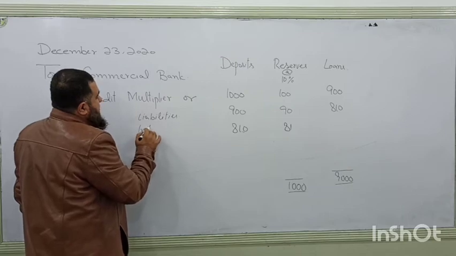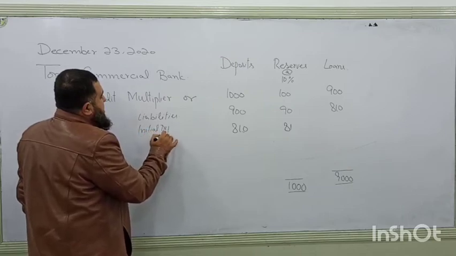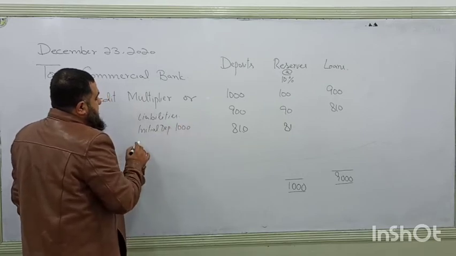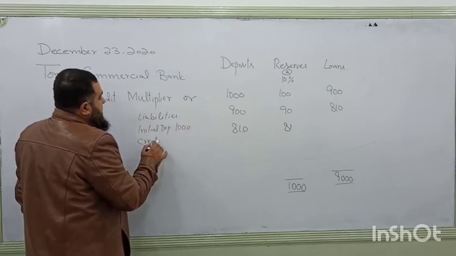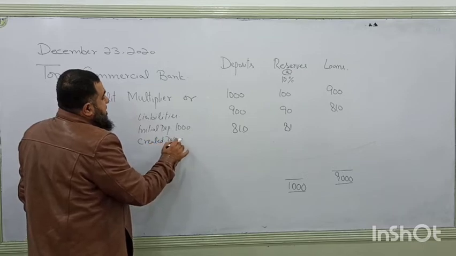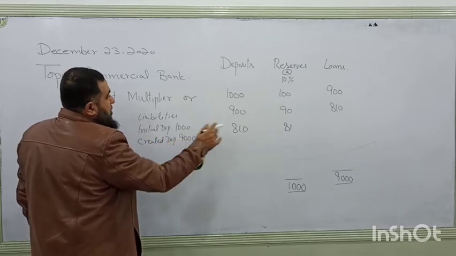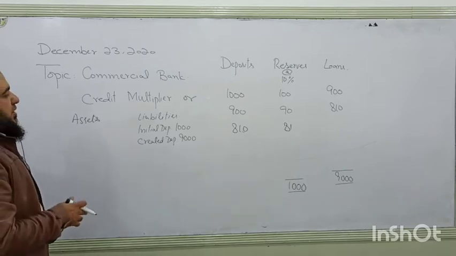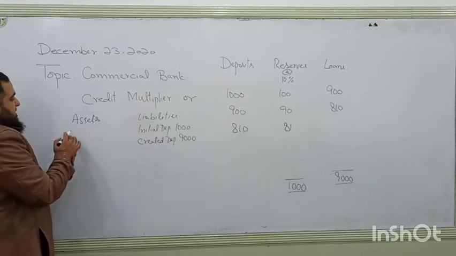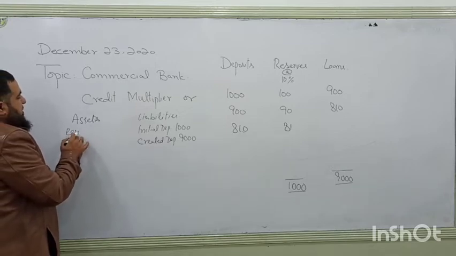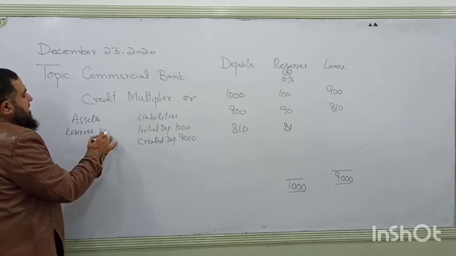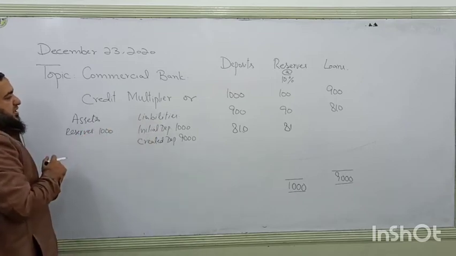First of all, the initial deposit that was given to the bank, 1000. Later on, it has created deposits equal to the amount of loans. Whenever anyone borrows money, the bank asks the borrower to open an account with the bank. So what is the reserve now? The reserve is going to be an asset of this bank, equal to the initial deposit.